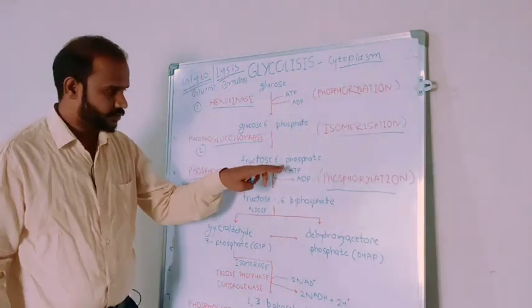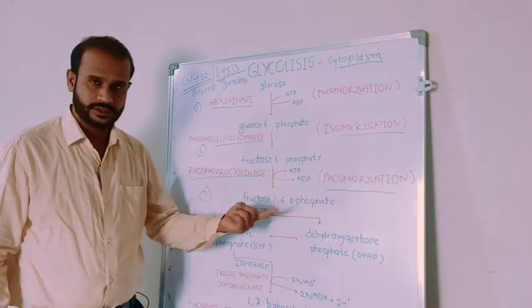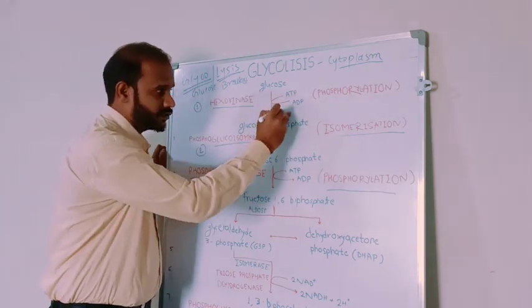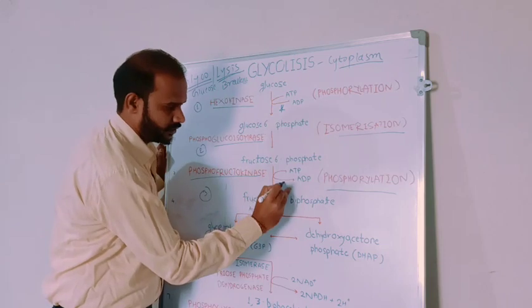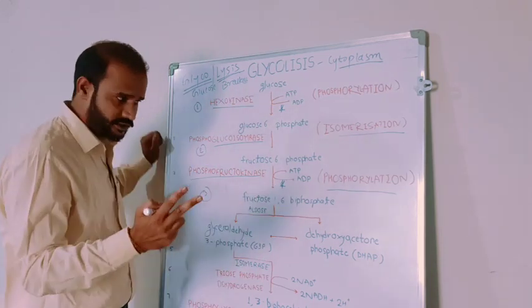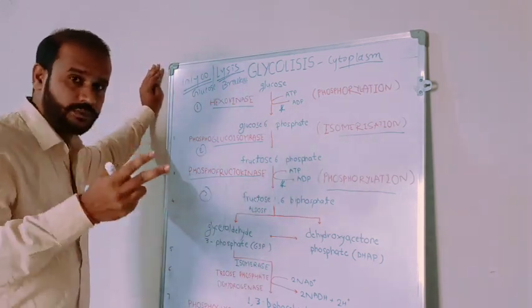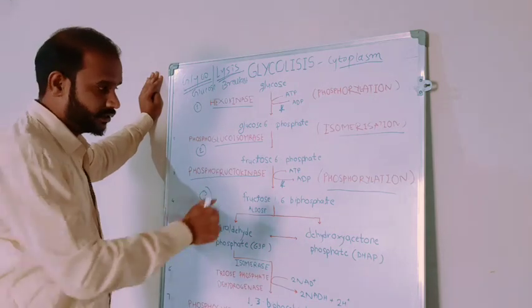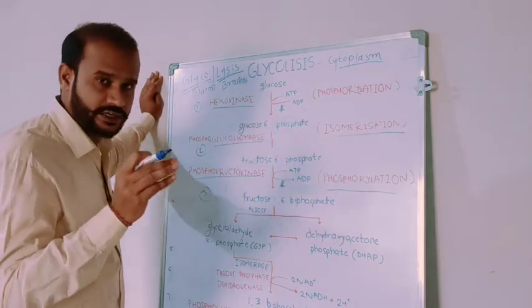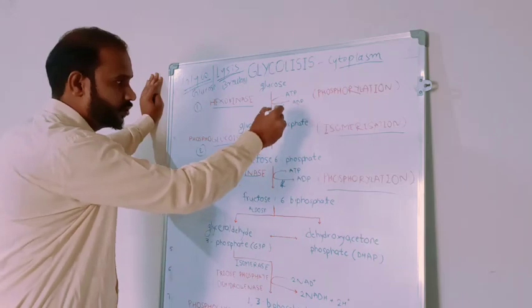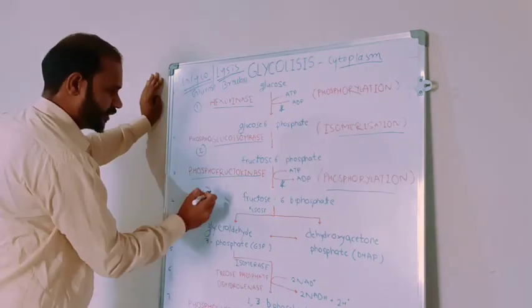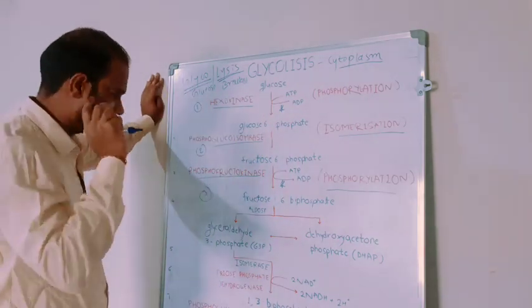Then fructose 6-phosphate is converted into fructose 1,6-biphosphate. Where is ATP utilized? Here and here, right? At these two places, 2 ATP are utilized. Here not a single ATP is produced, only 2 ATP are utilized, at the first and third stage.